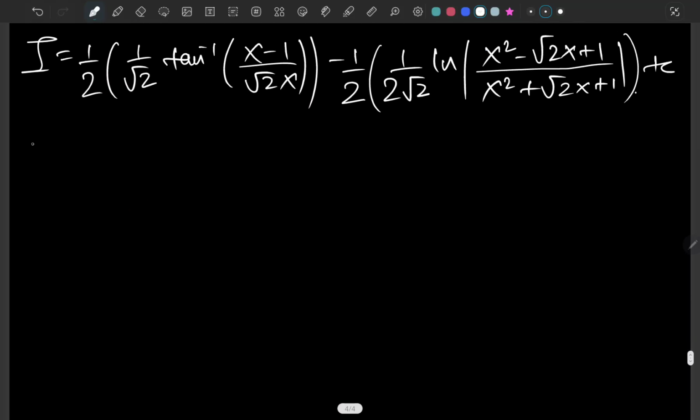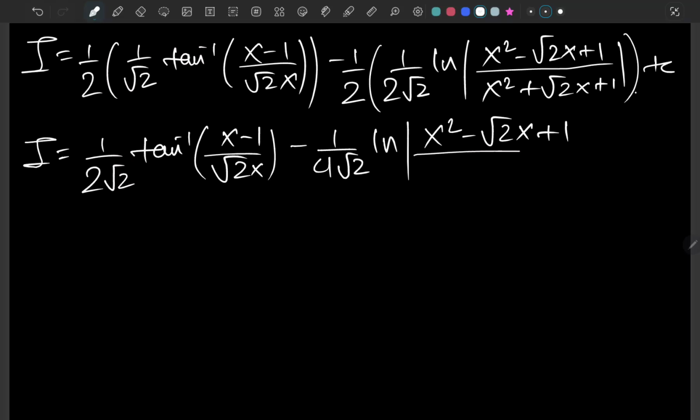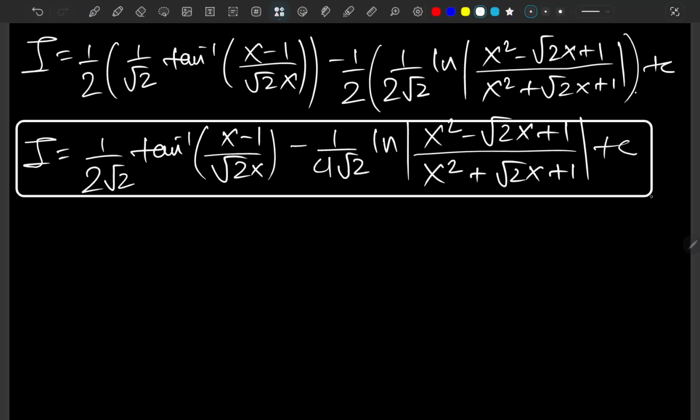So let's expand it. Finally we have 1 over 2 root 2 arc tangent of x minus 1 over square root of 2x, and minus 1 over 4 root 2 ln of the absolute value of x squared minus square root of 2x plus 1 over x squared plus square root of 2x plus 1, plus c. So this is the final result for our integral.